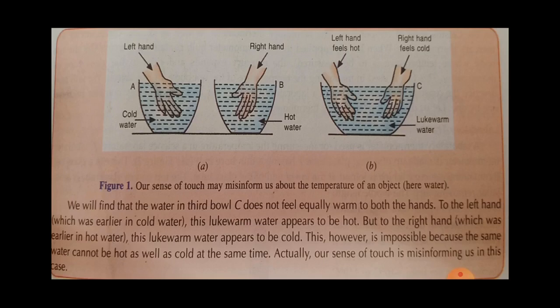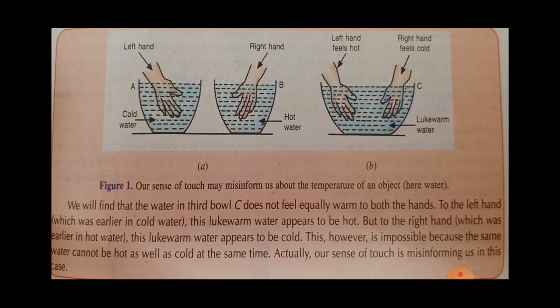Okay, means the same water appears hot to one hand and feels cold to the other hand. So our sense of touch is misinforming us in this type of case.